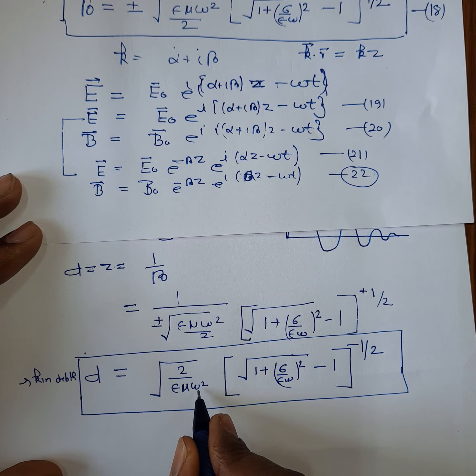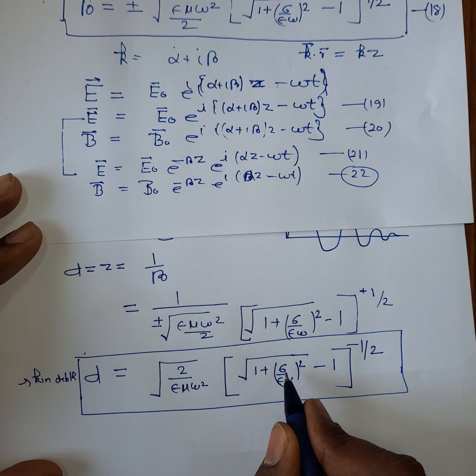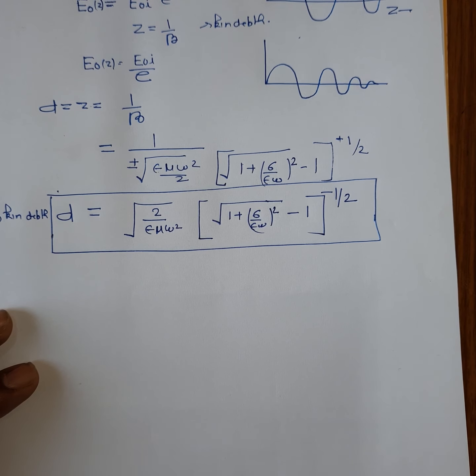where omega is the frequency of the wave, epsilon is the permittivity of the medium, and sigma is the conductivity of the medium. We know that.